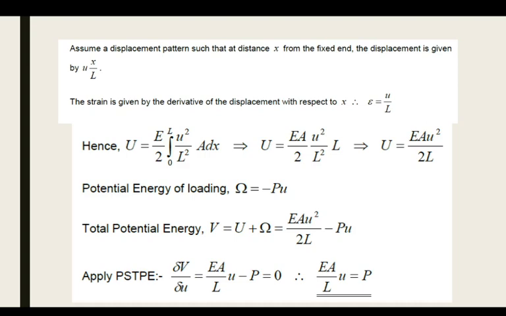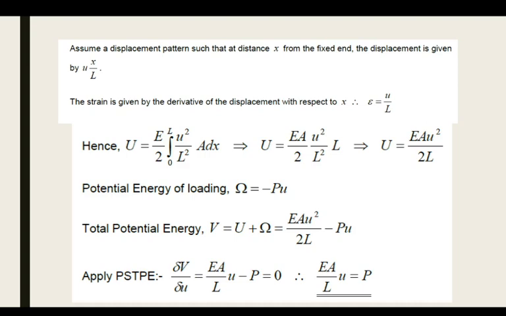Hence capital U will be equal to E divided by 2 integral from 0 to L of u squared divided by L squared A dx, which will give you U equals E A divided by 2 u squared over L squared into L, and after simplifying you will get U equals E A u squared divided by 2L. The potential energy of loading will be omega, which is equal to minus P u. So the total energy V will be equal to U plus omega, which is E A u squared divided by 2L minus P u.